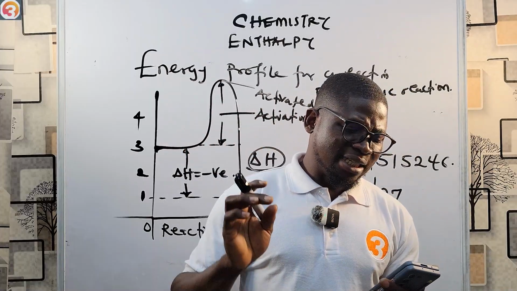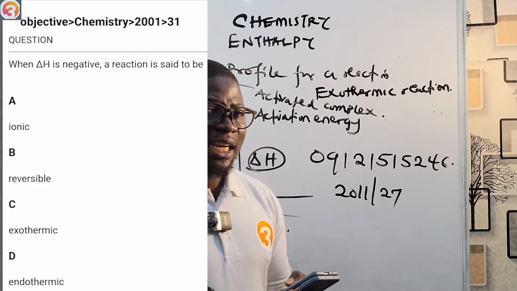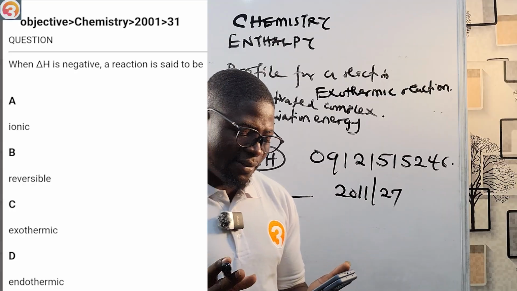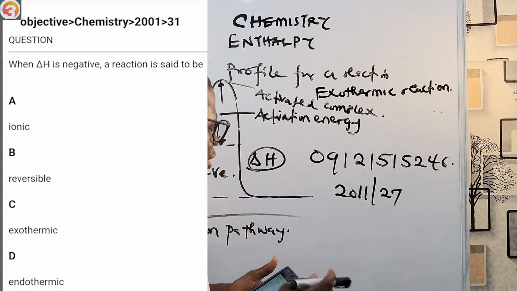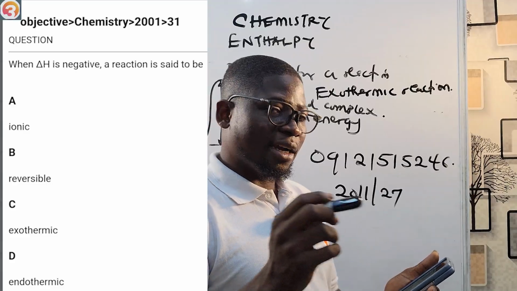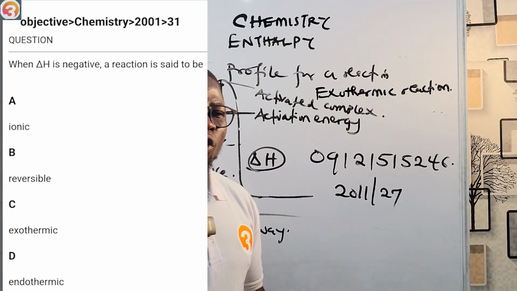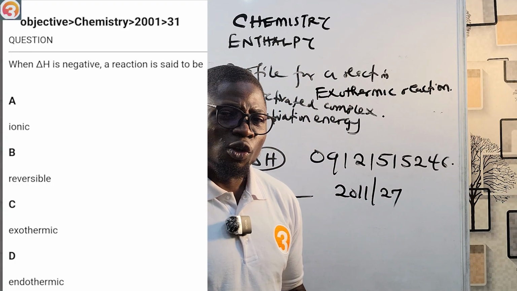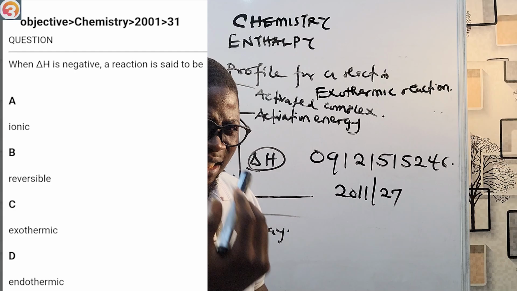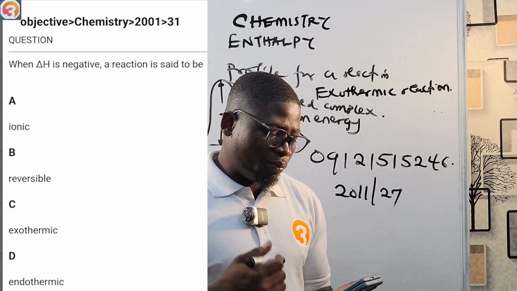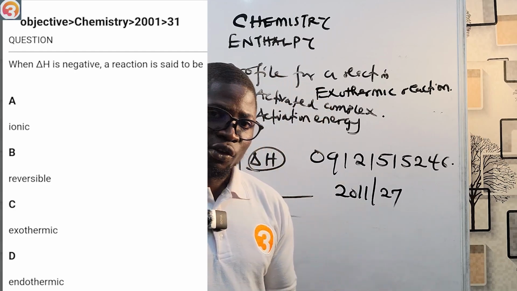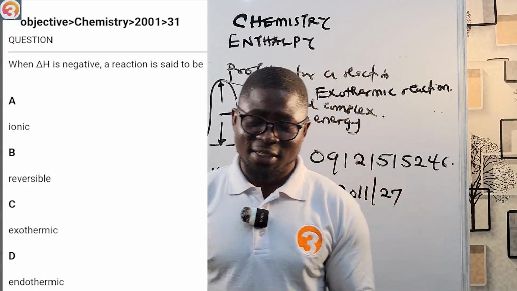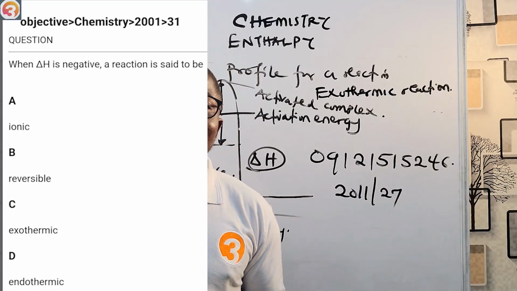Now let's see another question. 2011 number 31. It's been displayed on the screen. When delta H is negative, the reaction is said to be A, ionic; B, reversible; C, exothermic; D, endothermic. When heat is liberated to the surroundings, the total heat content of that reaction is negative. That's exothermic. So when delta H is negative, we have an exothermic reaction. That's our answer, option C. I see the way we are choosing questions is because we have read.